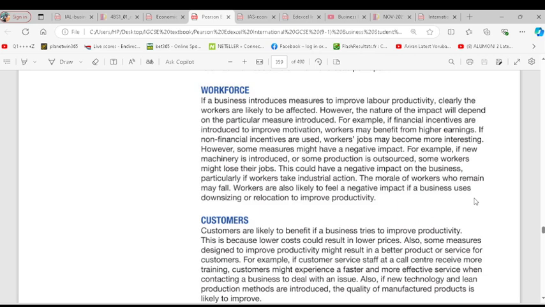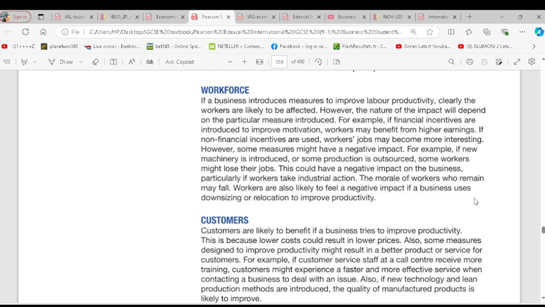On the other hand, if a business has to improve productivity by introducing new equipment or capital intensive methods, it means some workers might lose their job. So the remaining workers might still be demotivated because they might also lose their job in the future to the machinery. Because if you are replacing some of our colleagues today, you might also replace us tomorrow. So this might reduce their morale and might demotivate them.